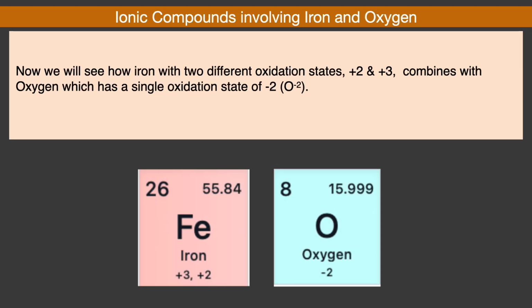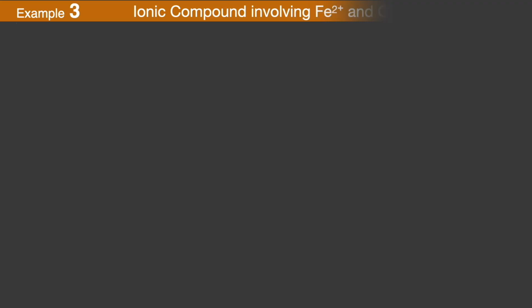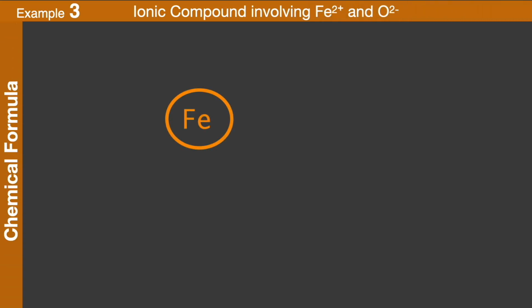Now we will see how iron with two different oxidation states, plus 2 and plus 3, combines with oxygen, which has a single oxidation state of minus 2. Example 3. Ionic compound involving Fe2+ and O2-. Formula. The Fe2+ cation has plus 2 charge while the O2- anion has minus 2 charge.